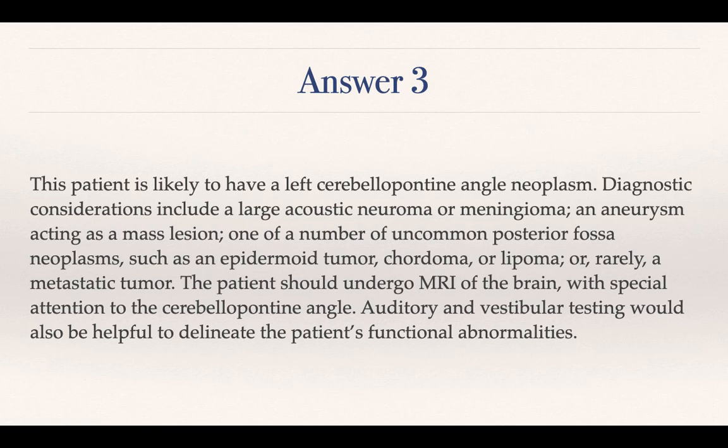Diagnostic considerations include a large acoustic neuroma or a meningioma. Okay. An aneurysm acting as a mass lesion. One of a number of uncommon posterior fossa neoplasms such as an epidermoid tumor, chordoma, lipoma, or rarely even a metastatic tumor. The patient should undergo MRI of the brain with special attention to the CP angle.